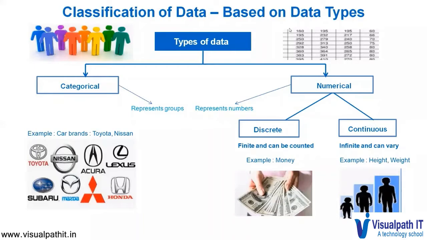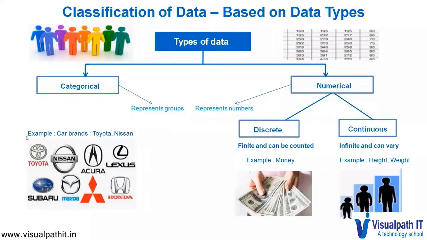Let us look at the types of data. There are basically two types of data. One is categorical and the other is numerical. Categorical data represents categories or groups. For example, let us look at these car brands, Toyota, Nissan, Acura. All of them belong to a common group called cars. Another example for categorical would be a yes or no answer. For example, if I ask you, do you own a car? The answer could be yes or no. So this also belongs to the categorical group of data.